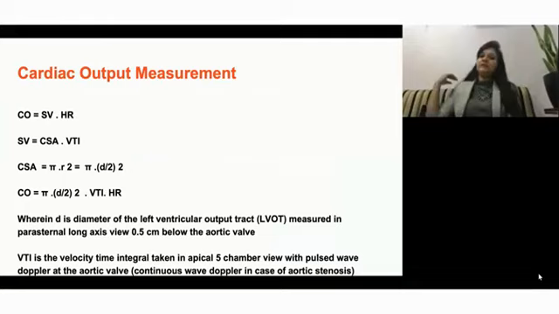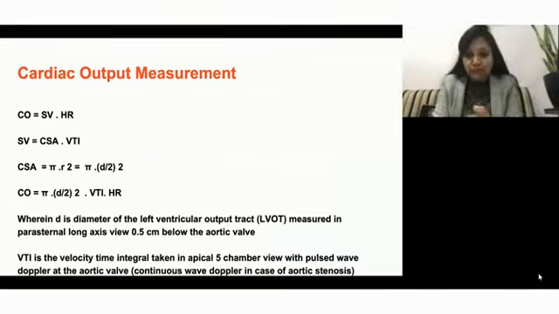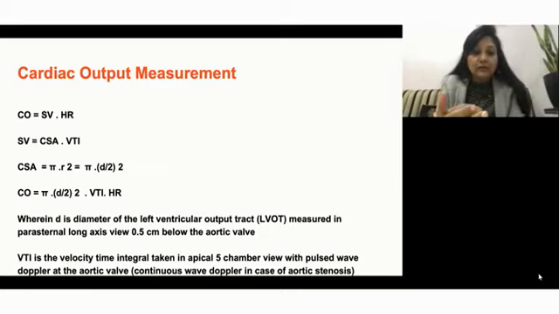And last but not the least is the cardiac output measurement. Cardiac output measurement is very important when you have patients who get into sudden hypotension, or myocardial ischemia, or any problem which has extreme arrhythmias and hypotension, and you don't find any other cause.